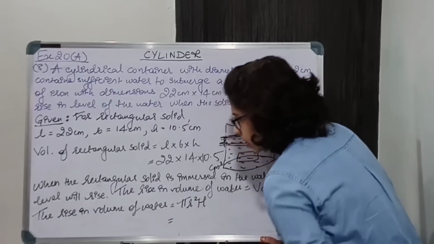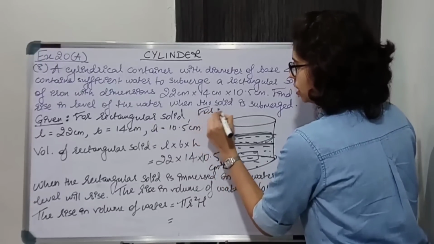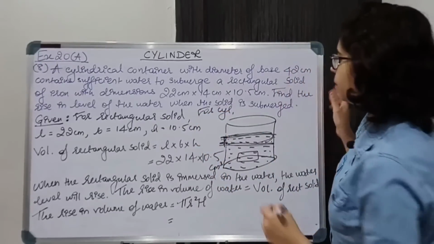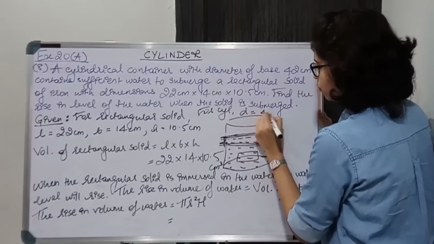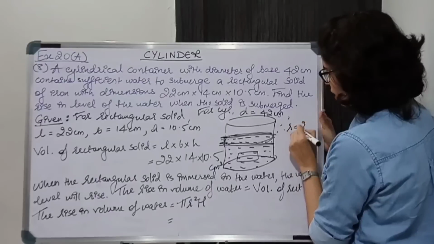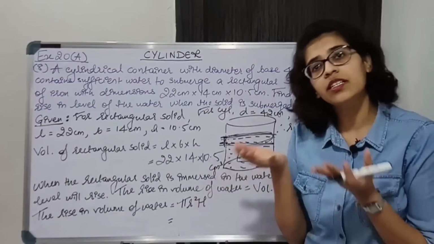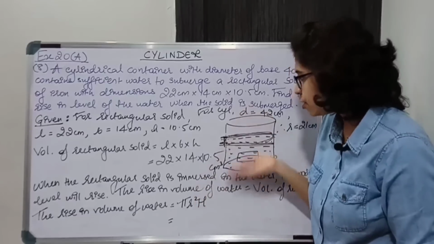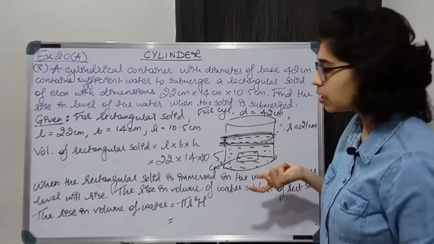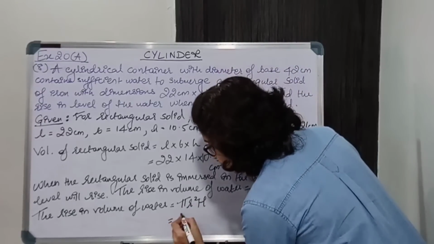Okay. And for cylinder you have to write the data. I forgot to write the data. For cylinder you write down, we are given diameter. So diameter is 42 centimeter. Therefore radius will be 21 centimeter. Okay, and over here height of the cylinder is not required because there is no use finding the height of the cylinder. The only thing we have to find is the rise in the level of the water. Okay, how much height is rising?